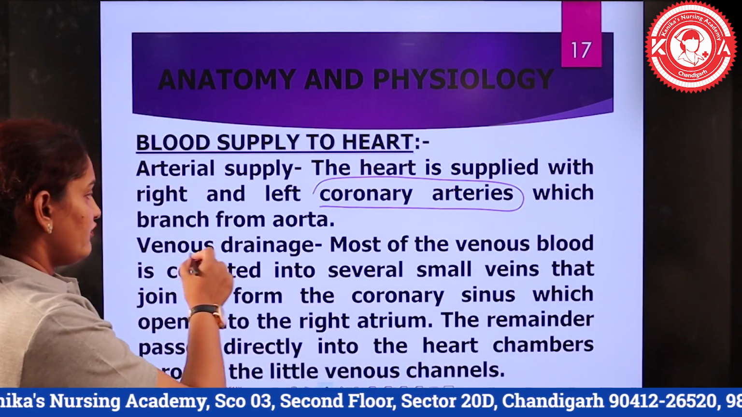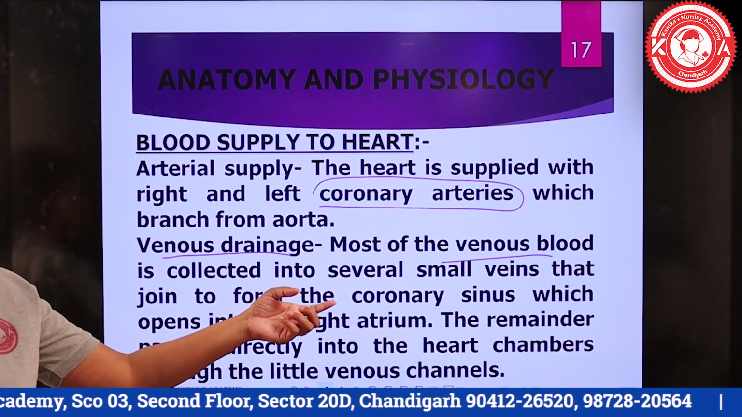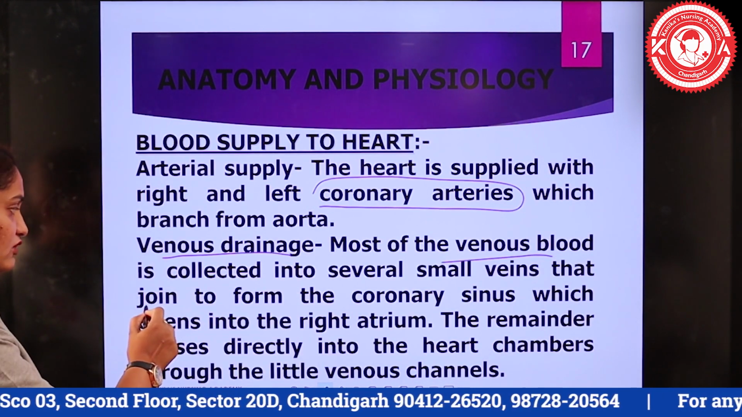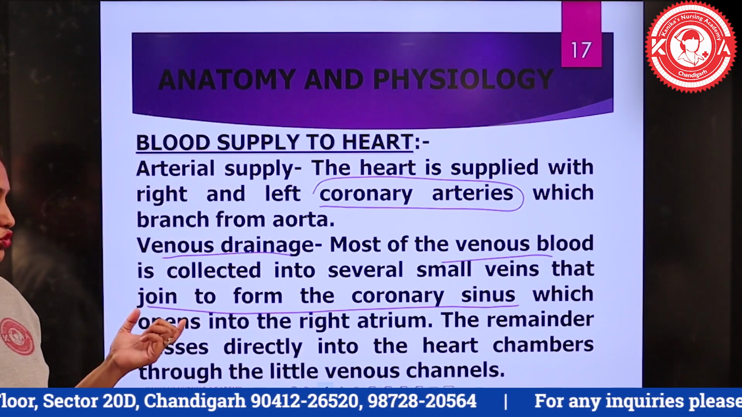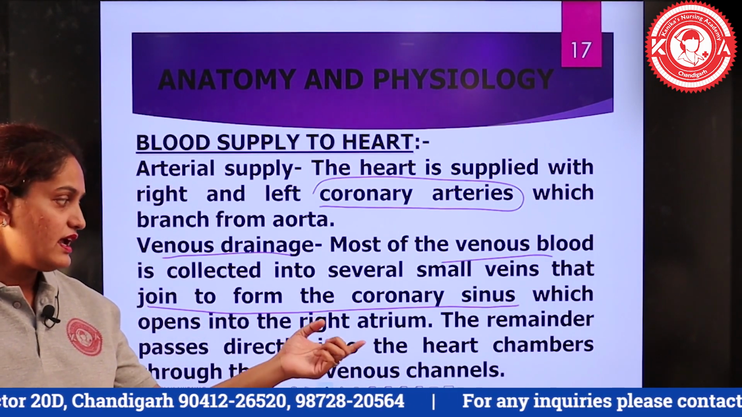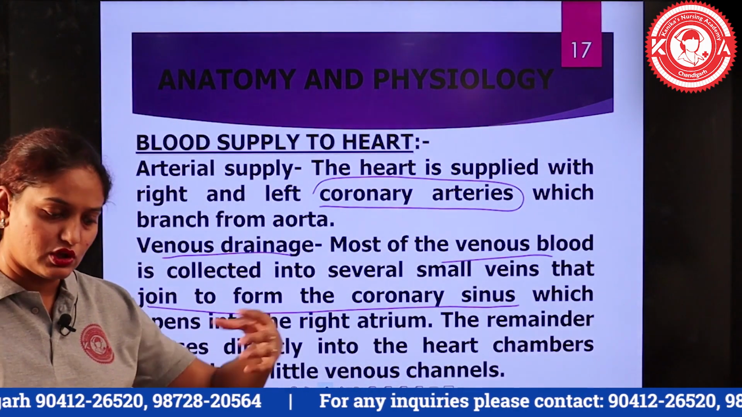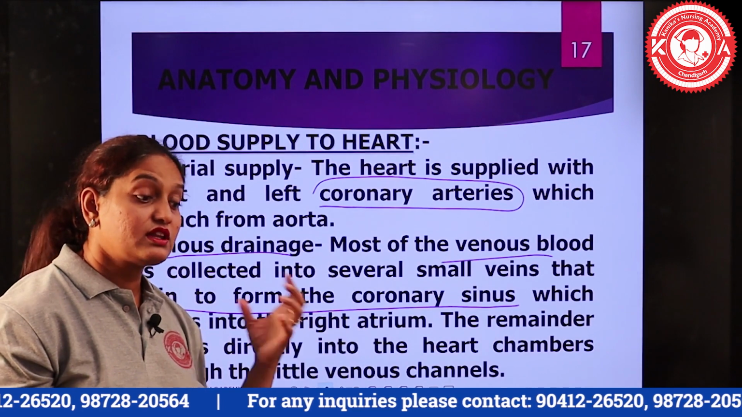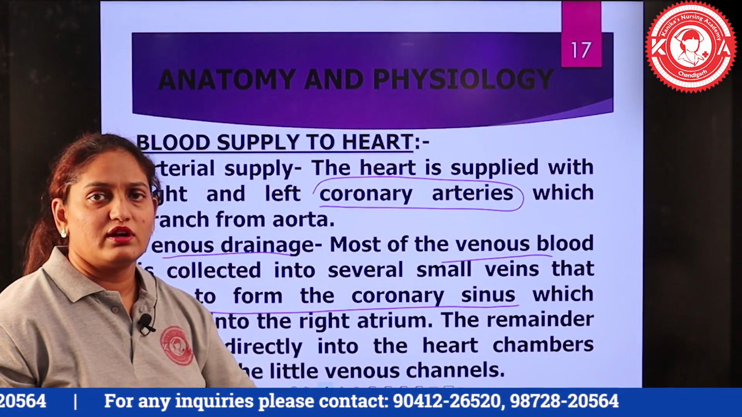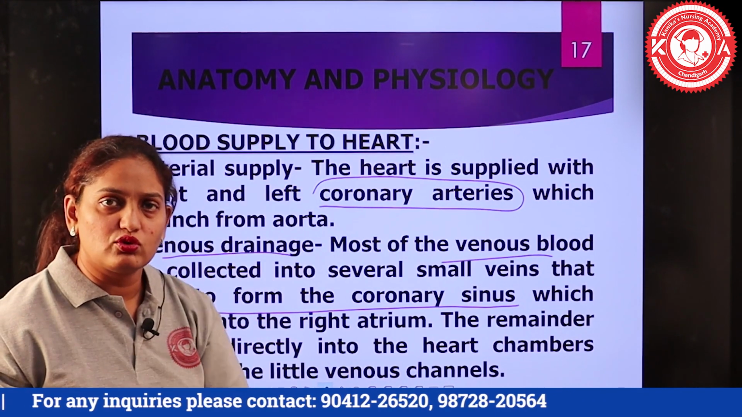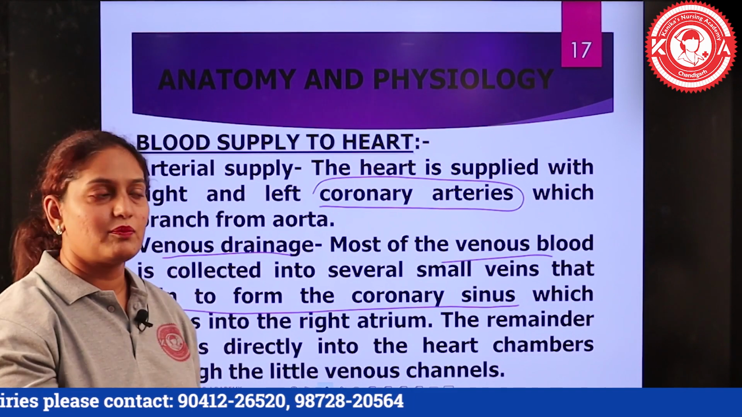And the venous drainage, the venous blood, gets collected into small veins which join to form the coronary sinus, and the coronary sinus opens up into the right atrium. The same flow of circulation will be followed: the deoxygenated blood will be received by the right atrium, goes to the right ventricle, then comes to the left atrium, goes to the left ventricle, and through the aorta to the body. So this cycle repeats on.